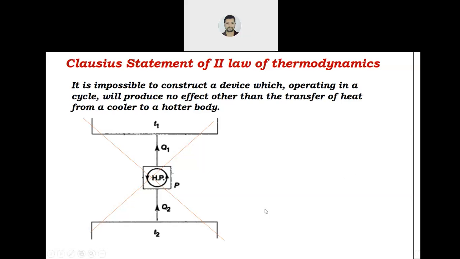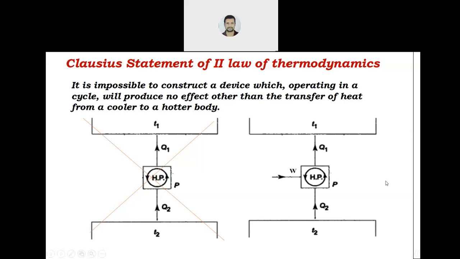For transferring heat from low temperature to high temperature, you need some amount of work input. Some amount of work should be done on the system. Okay, this first case is not possible. You need some amount of work input. This case is possible. This is nothing but the Clausius statement of the second law of thermodynamics.